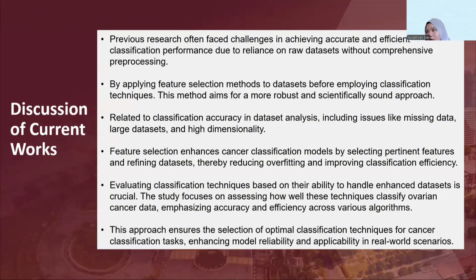So for the total literature review, the discussion of the current works is facing many challenges in accuracy and efficiency of classification performance, due to reliance on a raw dataset without compressing pre-processing. So by applying a feature selection method to the dataset, employing a certification technique, this method aims to be more robust and scientifically sound in our approach.